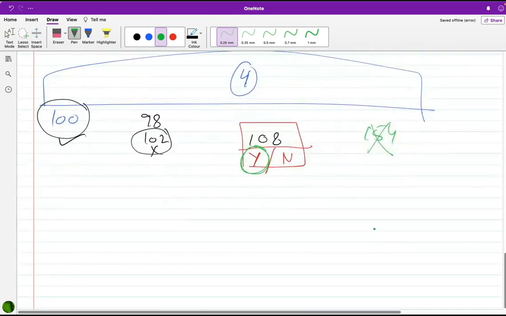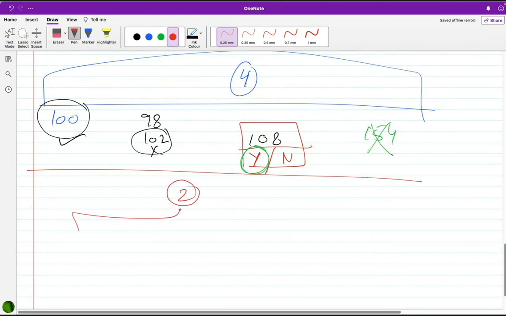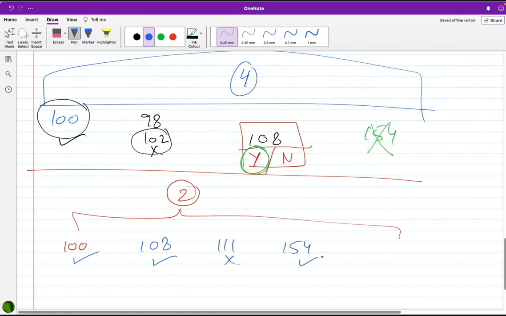See, now new questions. We're checking multiples of 2. Just say yes or no. Okay, sir. First question. Yes or no? Multiple of 2. Yes, it is. Is this a multiple of 2? Yes, it is. Is this a multiple of 2? No, it isn't. Is this a multiple of 2? Yes, it is. Is this a multiple of 2? Yes, it is.